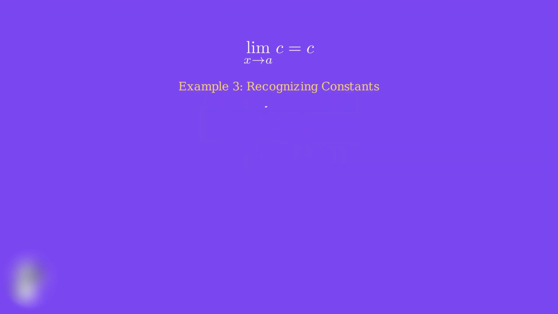Our third example shows that the constant rule applies to any constant, including mathematical constants like pi. We want to find the limit of pi as x approaches 1. Pi is approximately 3.14159, but regardless of its exact value, it's still a constant. It doesn't change based on what x is doing. Therefore, the limit of pi as x approaches 1 is simply pi. This demonstrates that the constant rule works with any type of constant, whether it's a simple number or a mathematical constant.